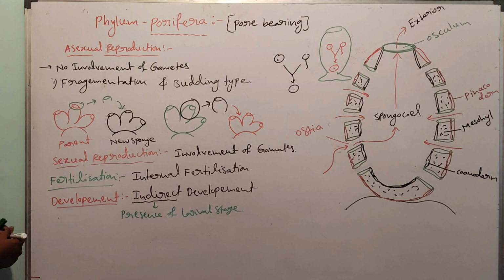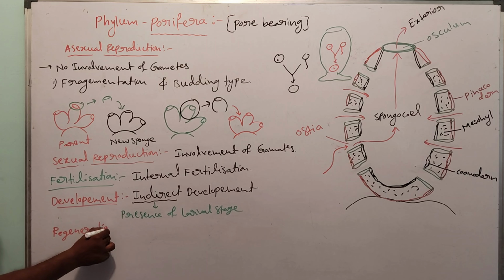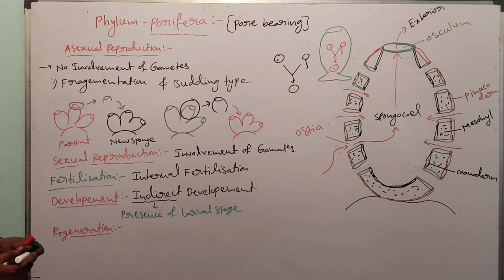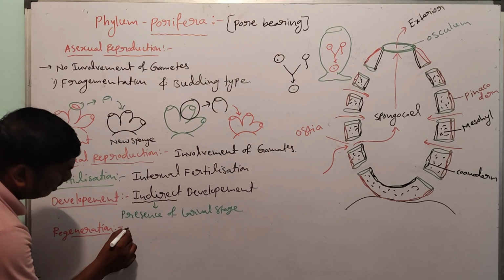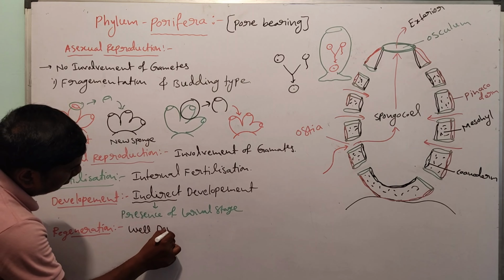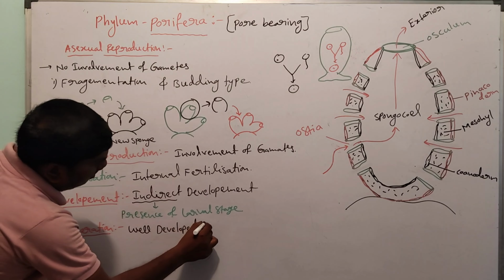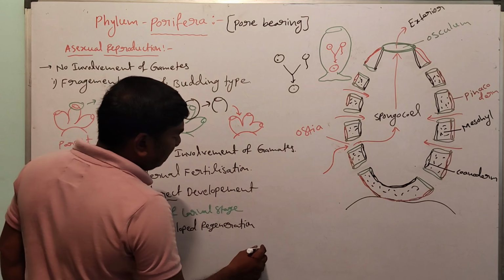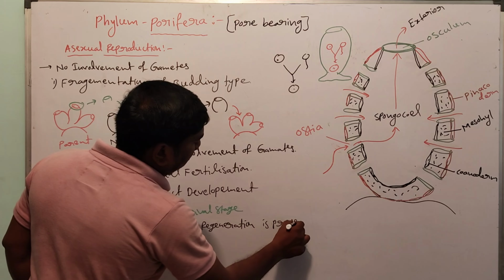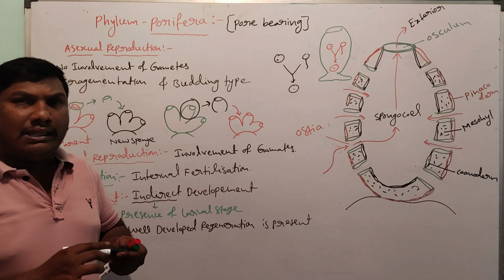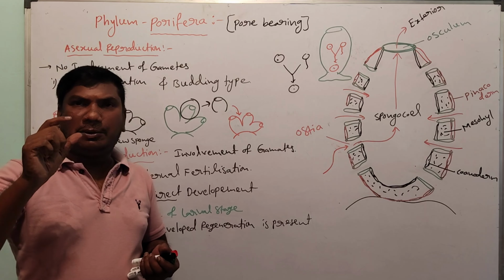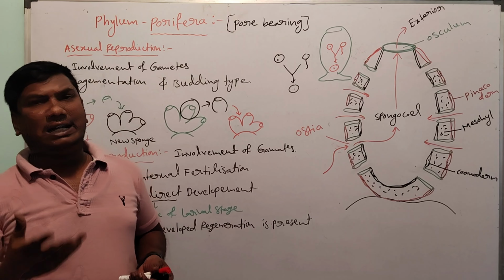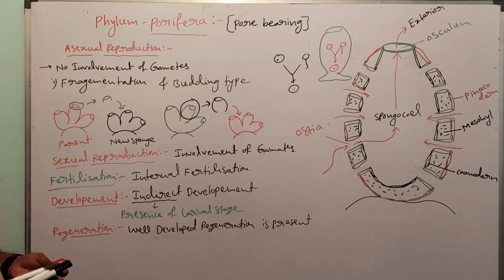And regeneration. Well-developed regeneration capacity is present. Well-developed regeneration means in this sponge, in these Porifera animals, if any small part is cut, this small part is newly developed again. That is called regeneration.